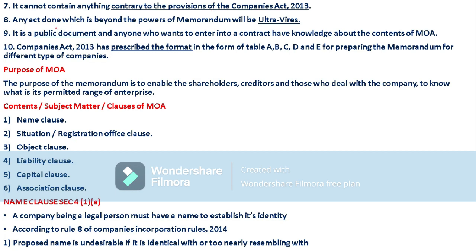Another one is any act done which is beyond the powers of the memorandum. Beyond the powers of the memorandum means it can be treated as ultra vires. Ultra vires is nothing but void. Void means which is not a valid thing, which is against the law. So any act done which is beyond the powers of the memorandum will be treated as ultra vires.